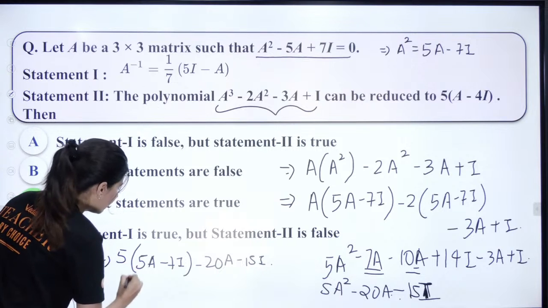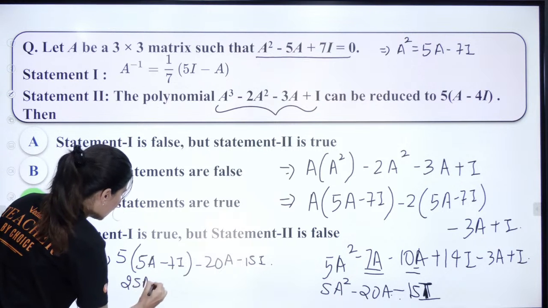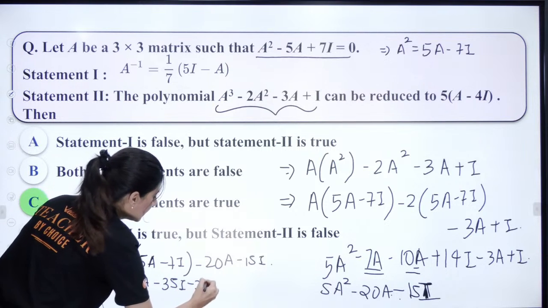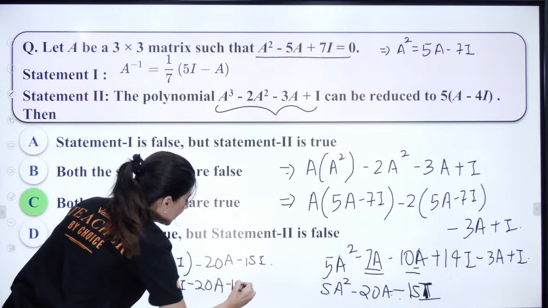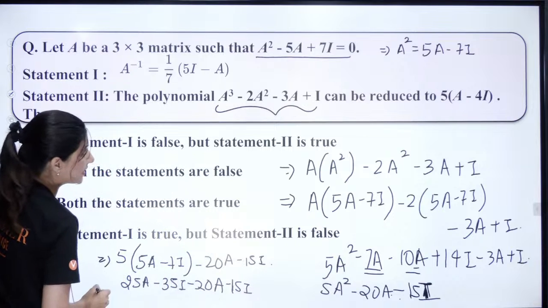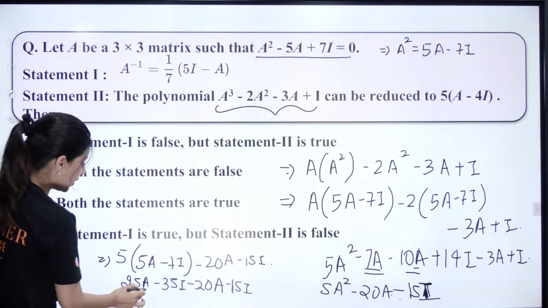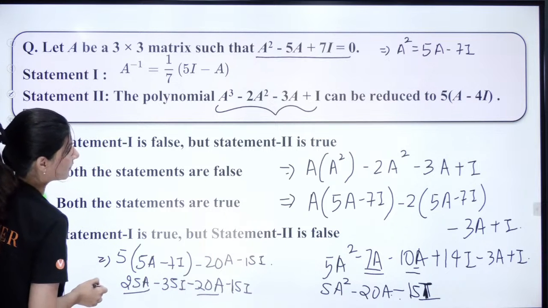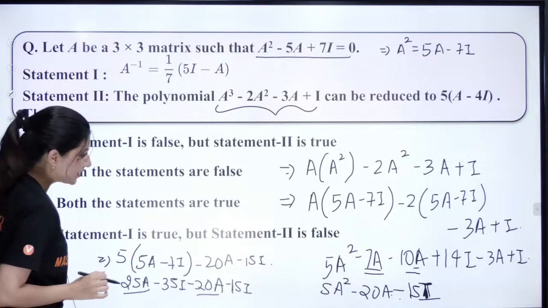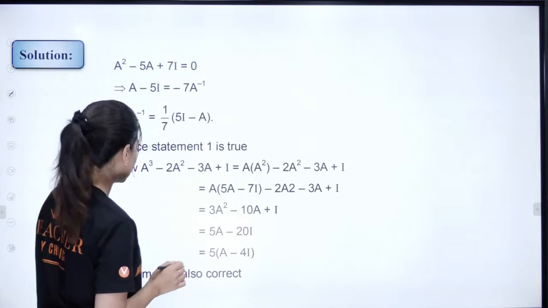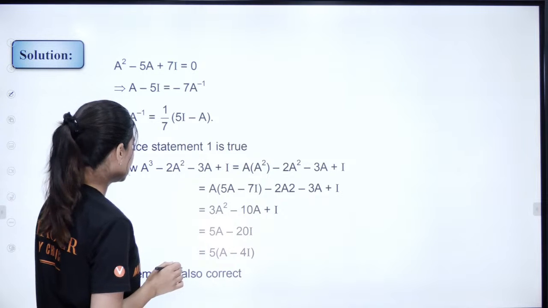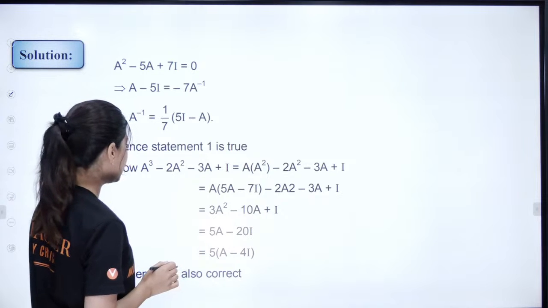Now 5 fives are 25A minus 35I minus 20A minus 15I. So this is 25A minus 20A, which is 5A. Have I made any mistake? Let's check. 3A square minus 10A plus I.